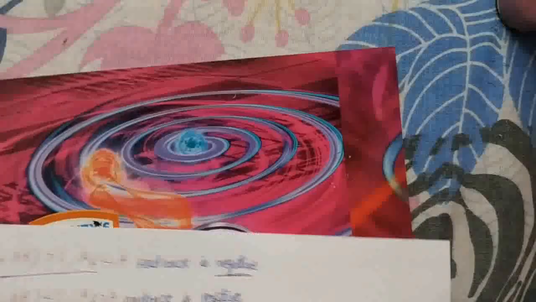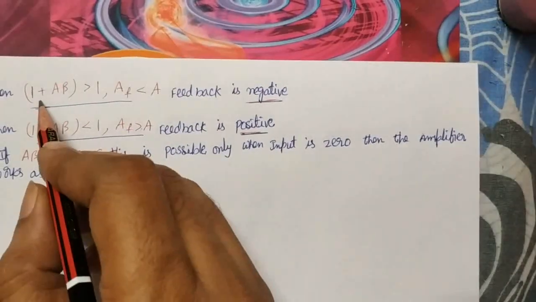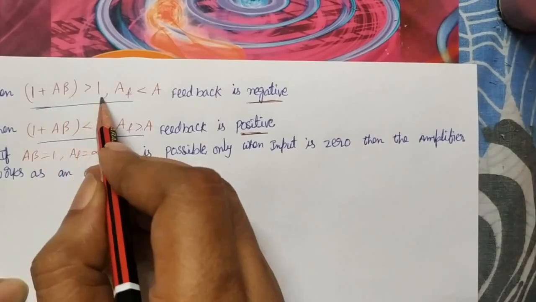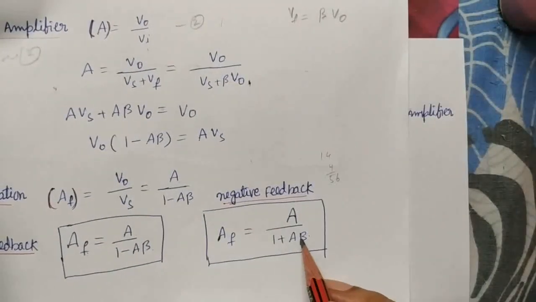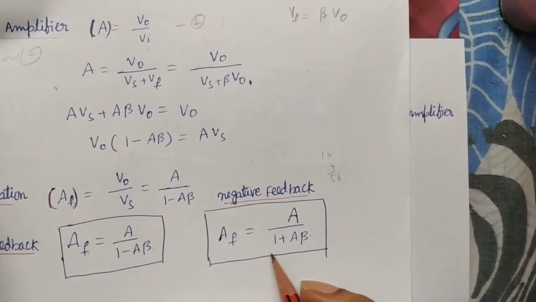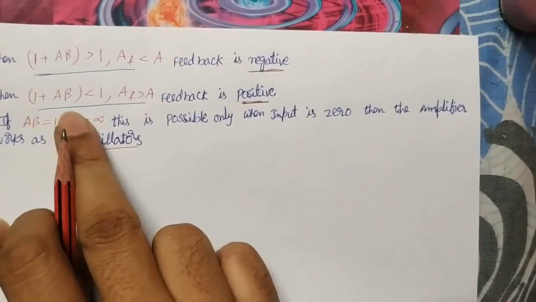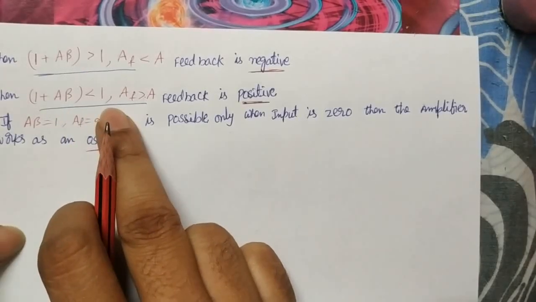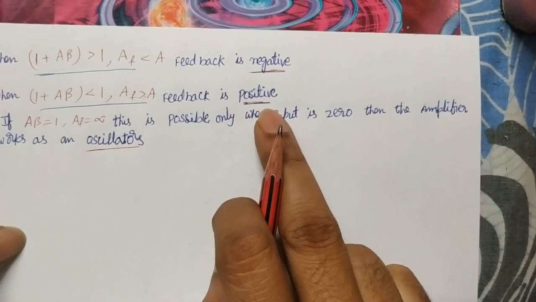So, the conditions of a feedback amplifier. Here you see, if 1 plus Aβ is greater than 1, then Af is less than A. That only we discuss here. That is negative feedback. If 1 plus Aβ is greater than 1, then this total value decreases, so Af is less than A, and that is negative feedback. If 1 plus Aβ is less than 1, then Af is greater than A, and that is positive feedback.